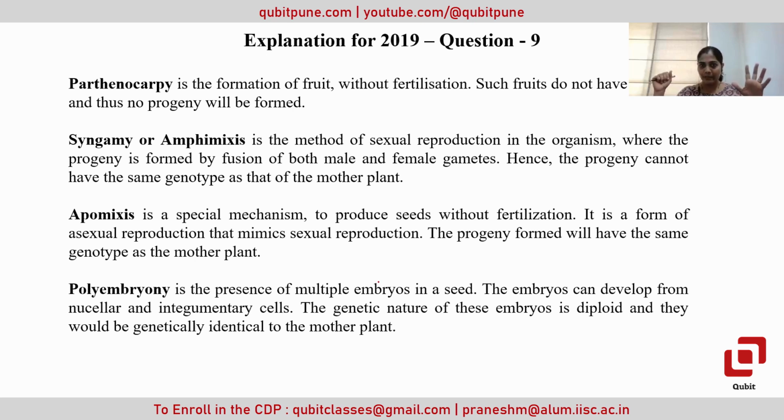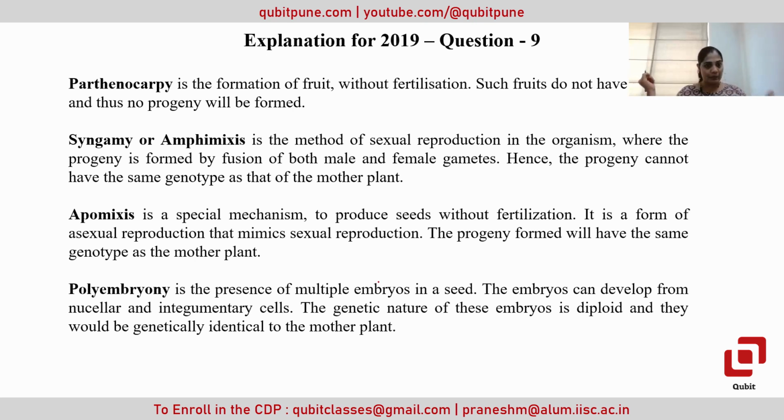Apomixis is a special mechanism where seeds are formed without fertilization, a special form where asexual reproduction mimics sexual reproduction. It feels like sexual reproduction, but the seed formation happens in an asexual way. So the progeny formed with this mechanism has a genotype similar to the mother plant, because no fertilization happens, and the seed can give rise to the next plant. They are not sterile in nature. In parthenocarpy no seed is formed; in apomixis seed formation happens, but without fertilization.